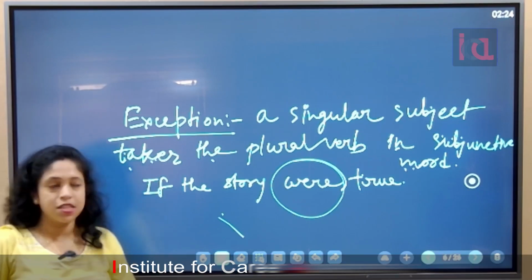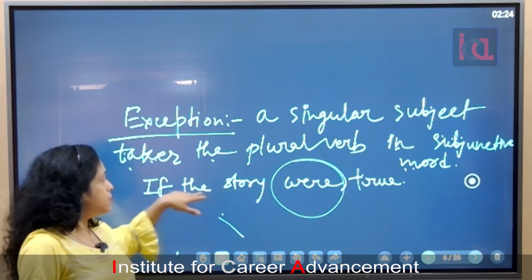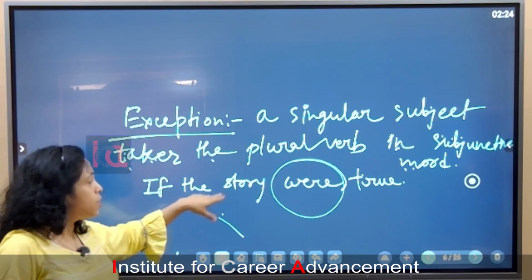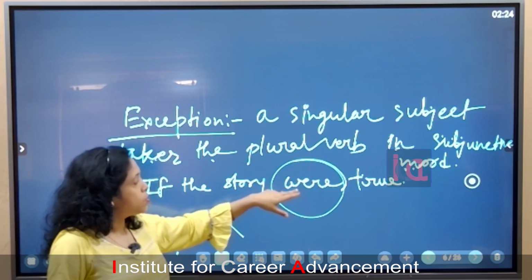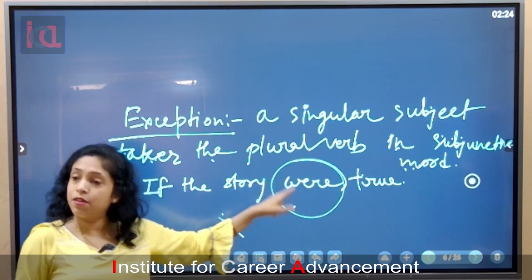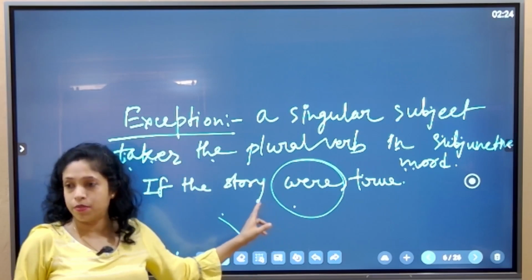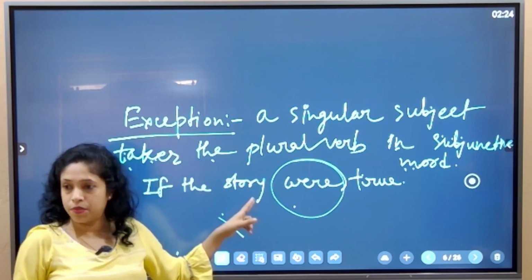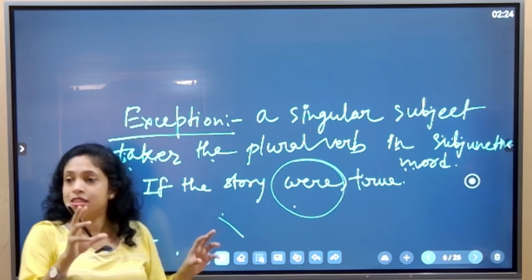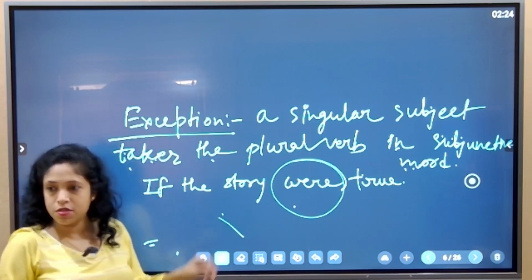So in that case, even if the subject is singular, you will use the plural form of the verb, the be verb in past form. If I wish, or if there is an unreal thing, then you will use that.